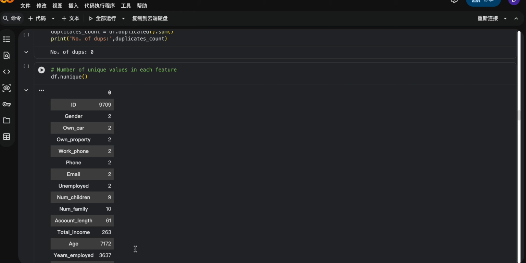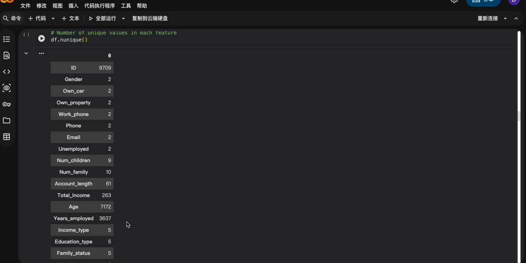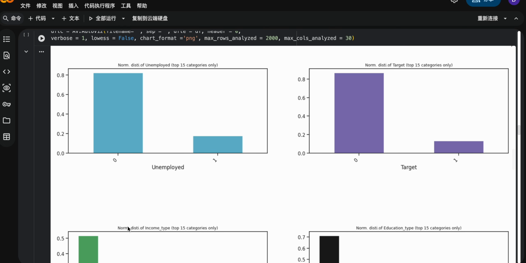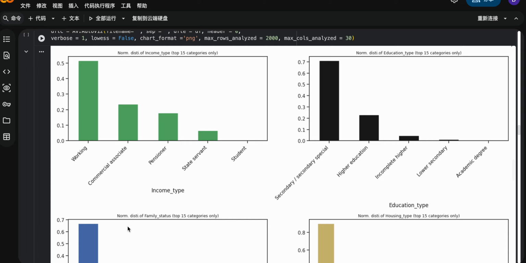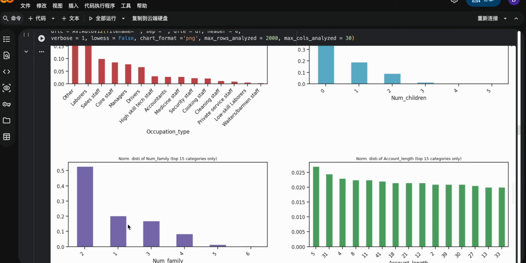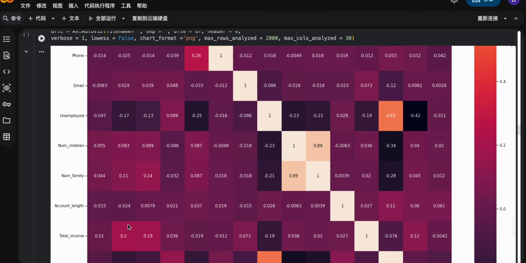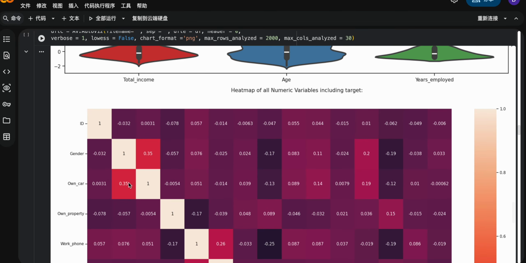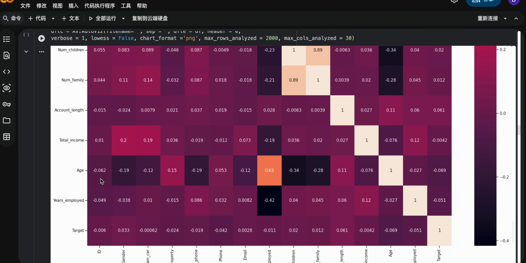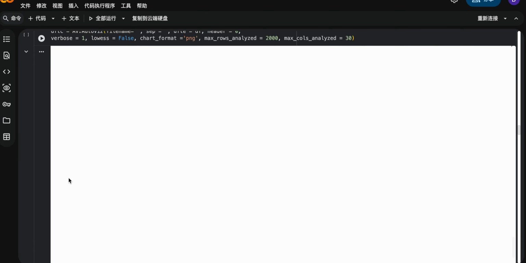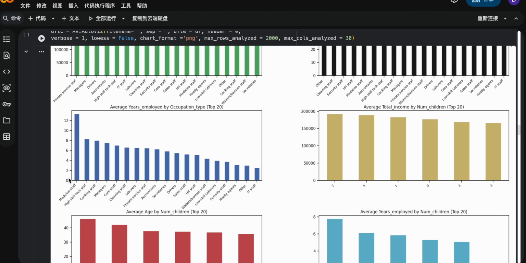We found which features are categorical data and which are numerical data in the whole dataset. Also, we looked at the distributions of some main features, like the income distribution, and found some skewness in this data. We also found that the features have only limited relationships with each other in this data. So we think there is a probability that this data is not suitable for logistic regression.